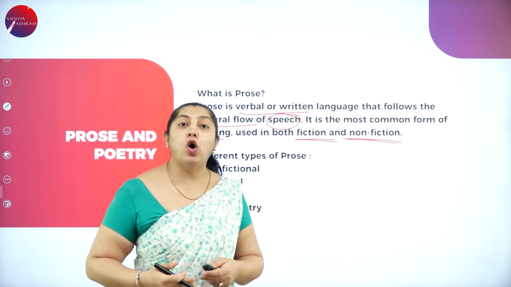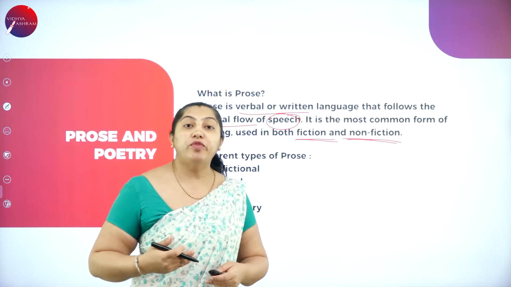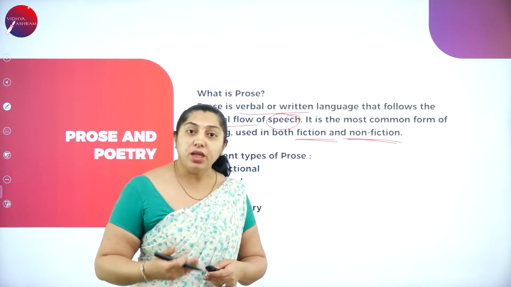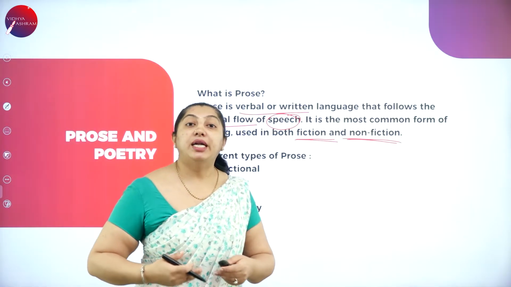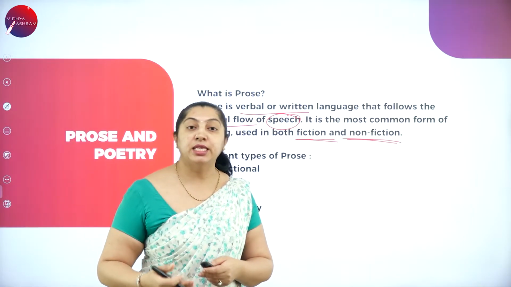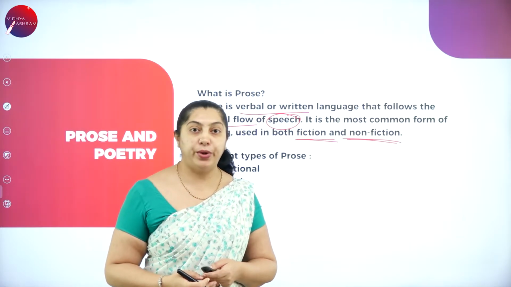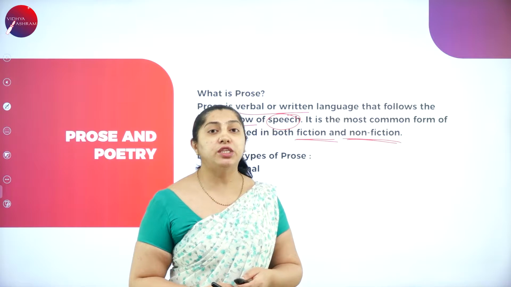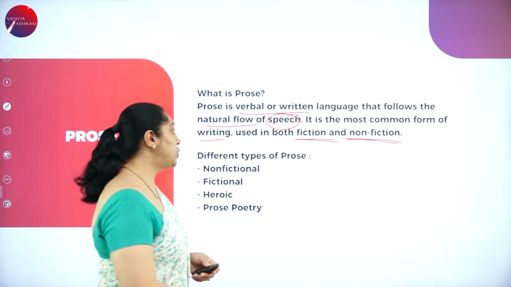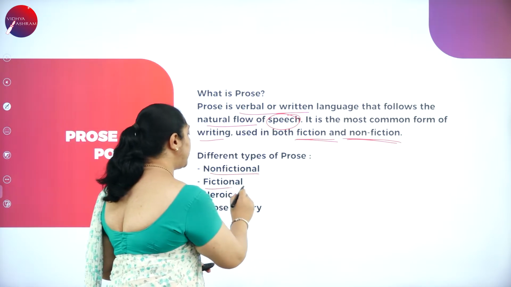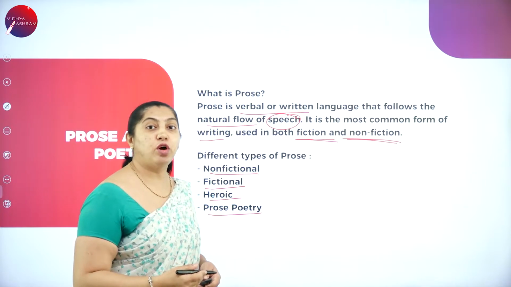So prose is in the ordinary form. It is written in the form of sentences and paragraphs. Whatever we speak, write, think are all in the form of prose. For example, our daily conversations, essays, newspapers, articles are all in the form of prose. So now let's see what are the different types of prose here. There are four different types of prose, and the first one is non-fictional, fictional, heroic, prose poetry. These are the four types of prose.